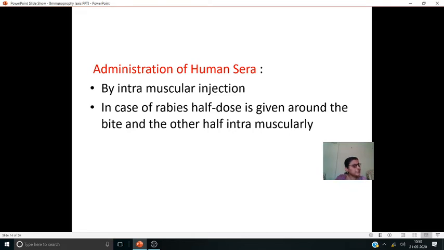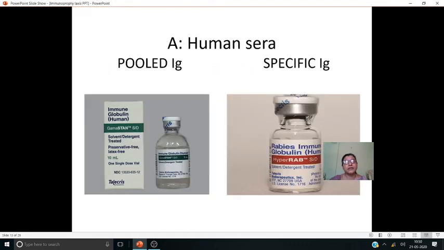And these pooled immunoglobulins are normal human sera. They contain high levels of appropriate antibodies. This pooled immunoglobulin, did you see? They are sera prepared from humans. And these human normal immunoglobulins give short-term prophylaxis, for example for hepatitis A and measles.